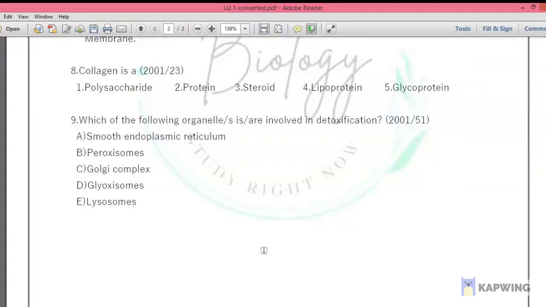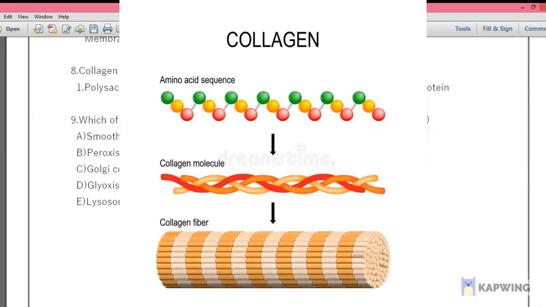Question number 8 according to the tutorial, but question number 23 in the original paper. So collagen is a protein. I will give some points that you should remember when you write about collagen.